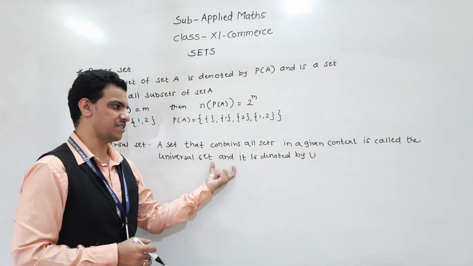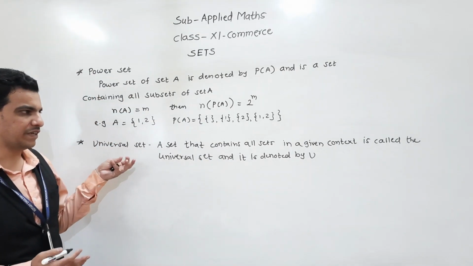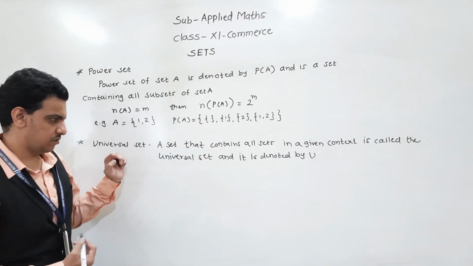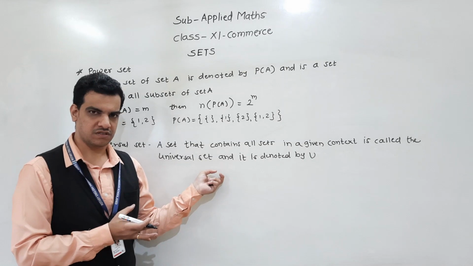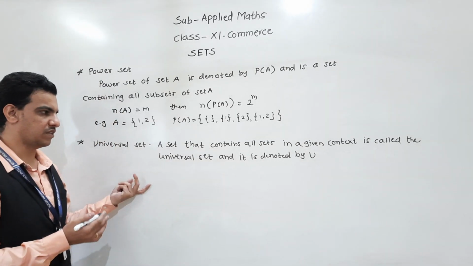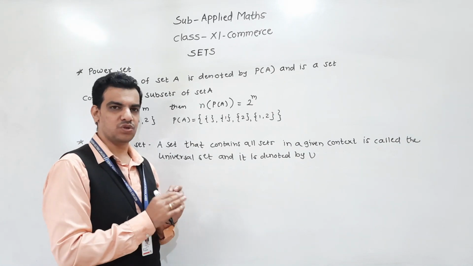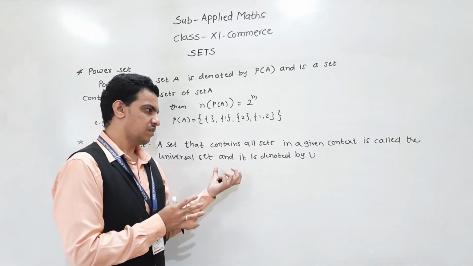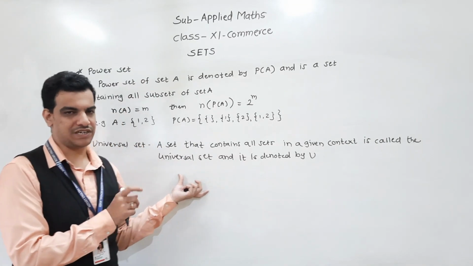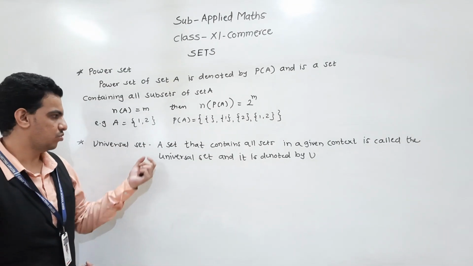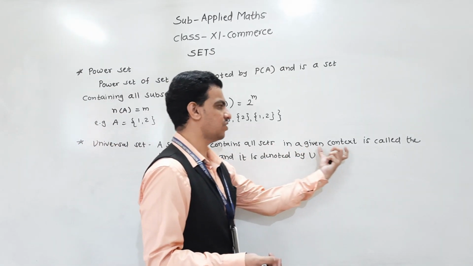Then universal set: a set that contains all sets in a given context is called the universal set and it is denoted by U. If I am taking 2-3 sets which contain natural numbers, then the universal set of those sets is the set of natural numbers. So the definition is a set that contains all sets in a given context.